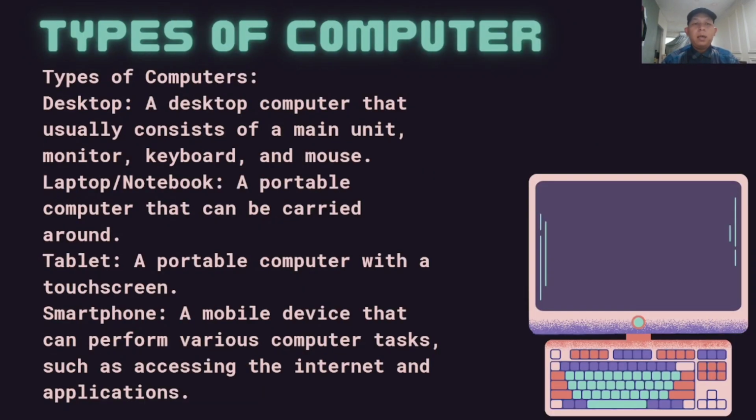Next, types of computer. Desktop. A desktop computer usually consists of a main unit, monitor, keyboard, and mouse. Laptop or notebook. A portable computer that can be carried around. Tablet. A portable computer with a touchscreen. Smartphone. A mobile device that can perform various computer tasks, such as accessing the internet and applications.